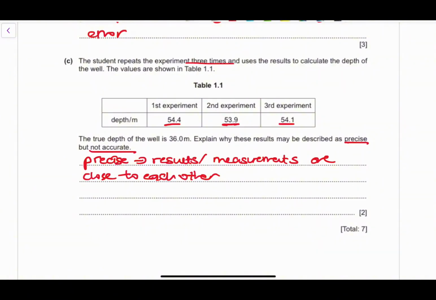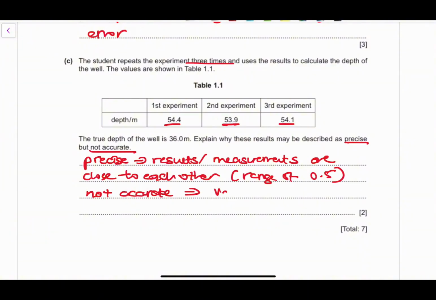When I calculated their range, they had a range of 0.5. So the highest value and the lowest value had a range of 0.5. It's a very small range for values, and the average value of 54.1 was actually close to all the values themselves, meaning they were quite precise, but they were not accurate. So very precise. It helped minimize random errors, but they weren't very good at minimizing the systematic errors. So they're not accurate.